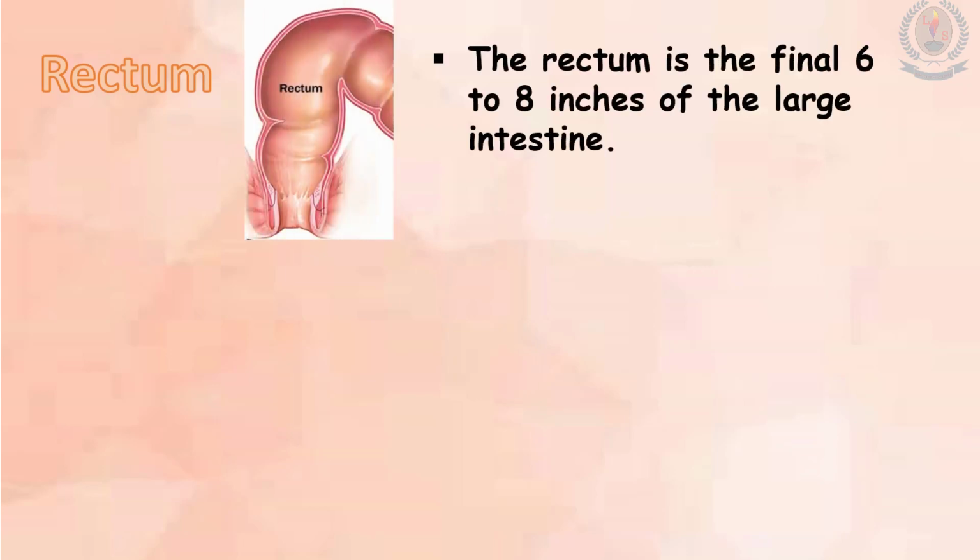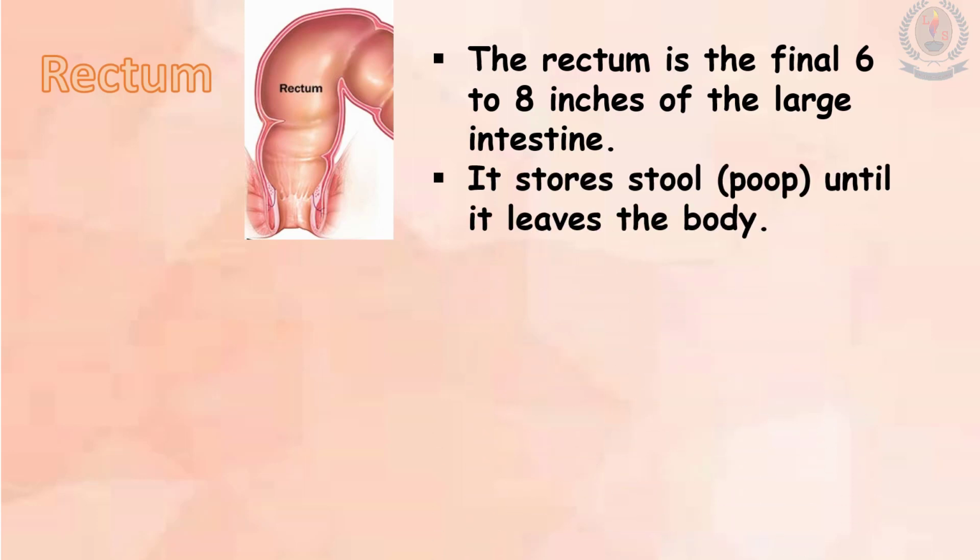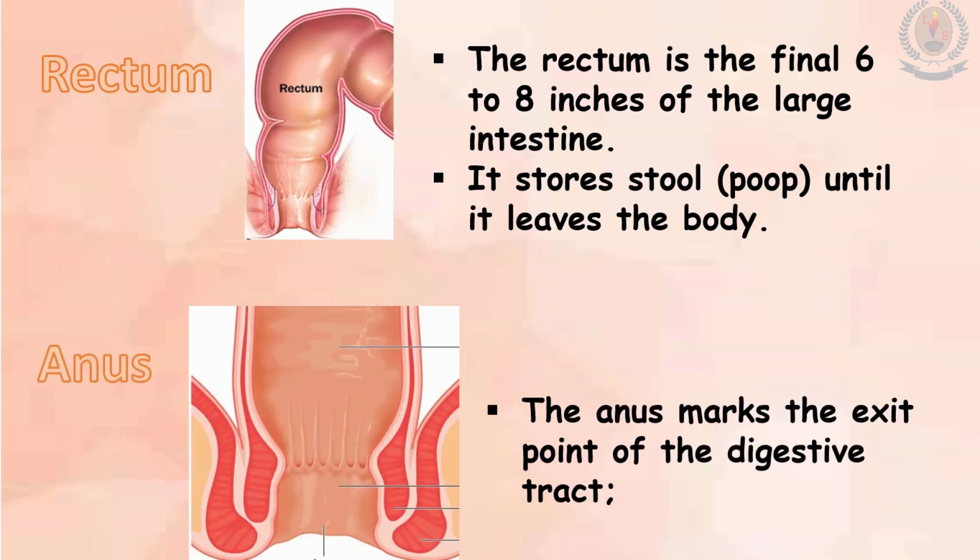Rectum. The rectum is the final 6 to 8 inches of the large intestine. It stores stool, feces, until it leaves the body. Anus. The anus marks the exit point of the digestive tract. It is the last point of the digestive system.